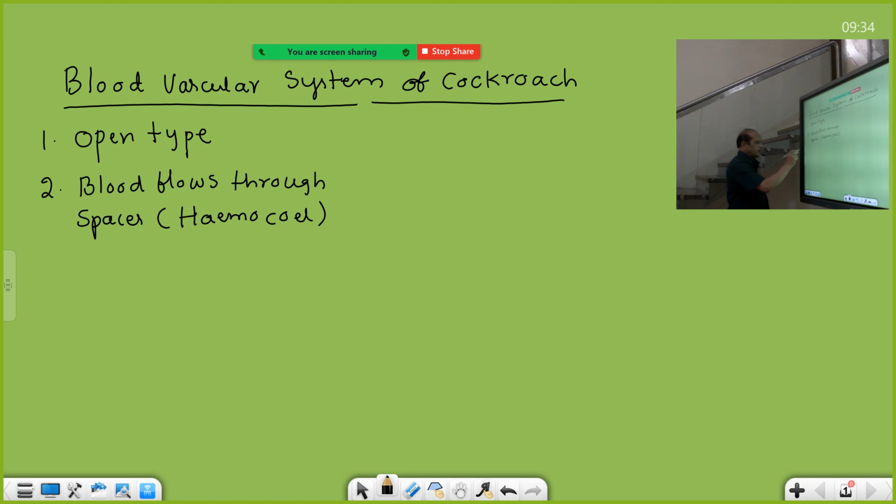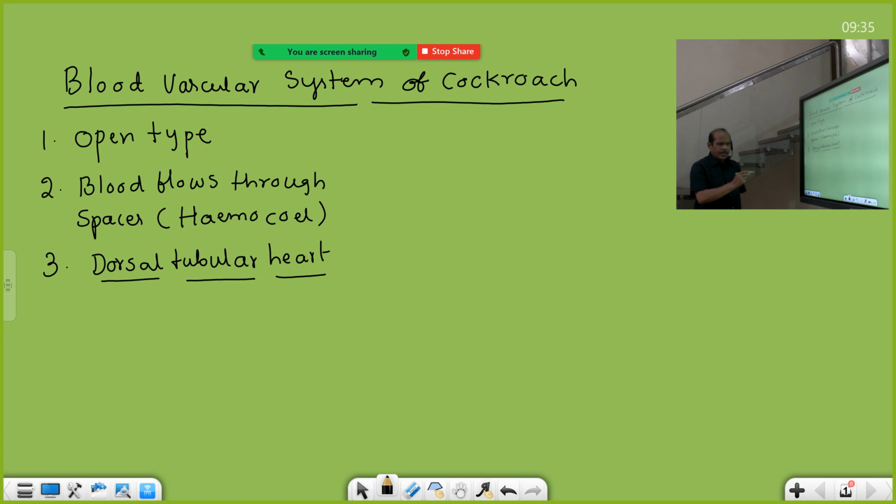So in cockroach, the heart is dorsal tubular. Dorsal tubular heart is present in the circulatory system, unlike the earthworm. In the earthworm, two blood vessels are connected by lateral hearts. Already I told you, there is a dorsal blood vessel and a ventral blood vessel there. Here directly the heart is located on the dorsal side. So dorsal position, tubular shape, dorsal tubular heart, is a characteristic feature of the invertebrates. So that's why it is an invertebrate type of circulatory system.